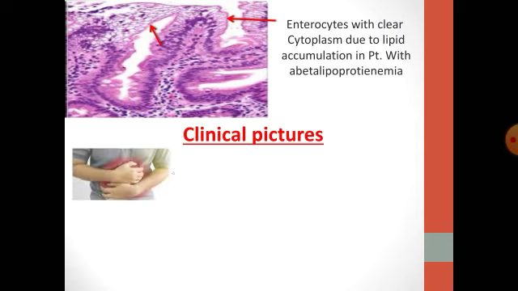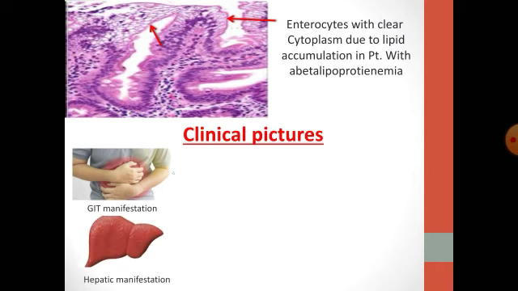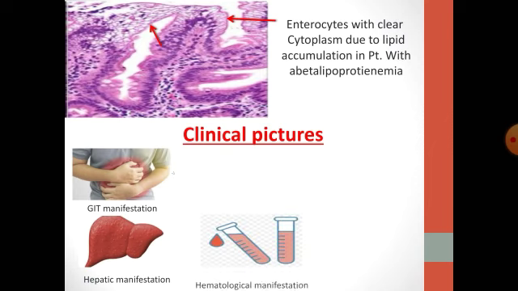Starting from infancy, GIT symptoms begin and patients come with diarrhea with the loss of fat and fat-soluble vitamins with the stool, as we said. Hepatic manifestations include hepatomegaly due to hepatic steatosis, and cirrhosis can occur in some patients. Hematological picture includes acanthocytosis, which is the hallmark feature of the disease due to defective phospholipid cell membrane, resulting in low circulating RBCs and eventually anemia.